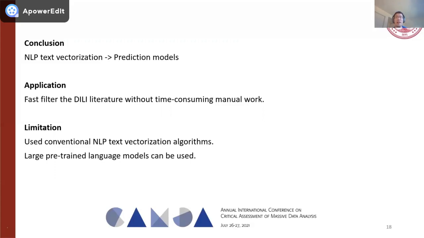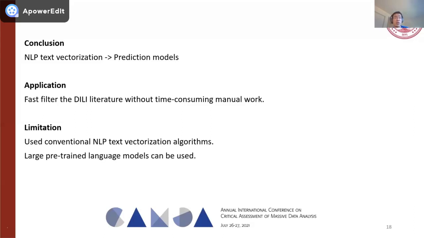And additionally, the TF-IDF model is also fully interpretable with important words for making the positive predictions and the negative predictions. For the positive predictions, the important words show meanings clearly related to drug-induced liver injury, and the important words for making the negative predictions are not directly related to drug-induced liver injury.